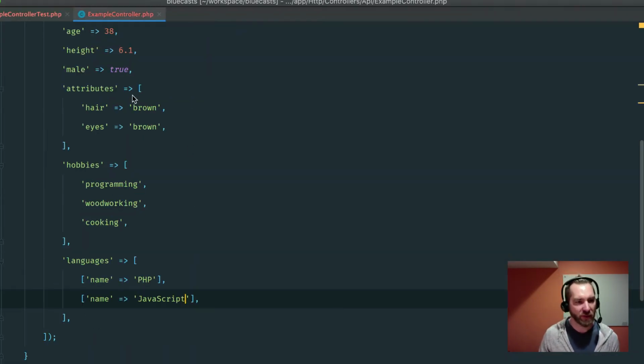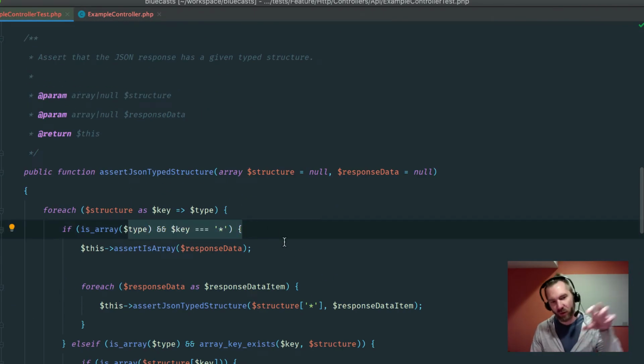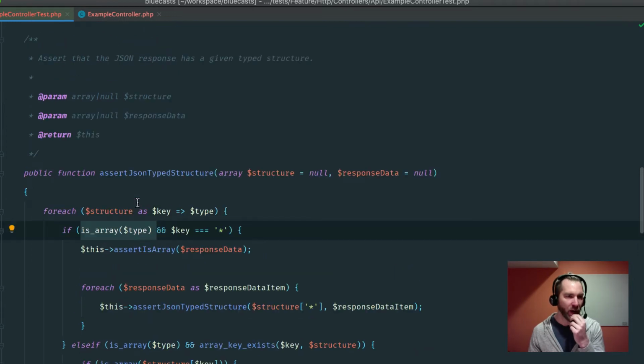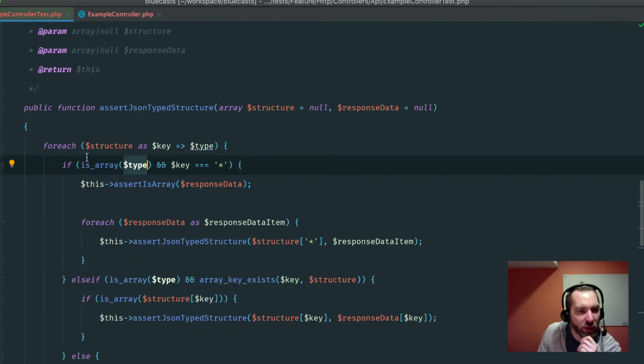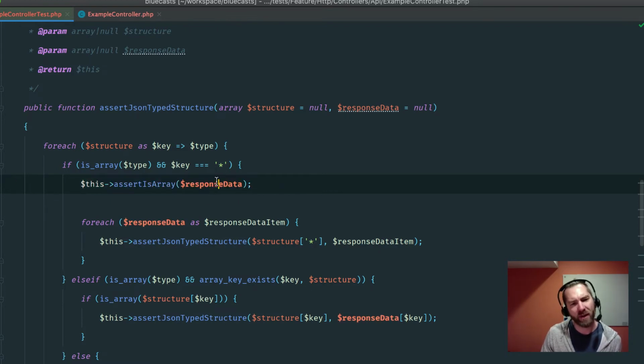So that kind of demonstrates this wildcard usage here. You're basically saying that if you have a nested structure, duplicates of nested structures that you want to support, again, I don't know why the is array type belongs there. Oh, because I guess this side of it's an array. Of course, that makes sense. Okay, so is array type and key is star. Then we're going to assert that that side of the data is actually an array. Why would we assert that the full bit is an array? That's interesting.